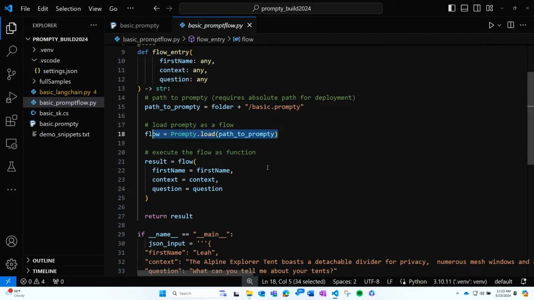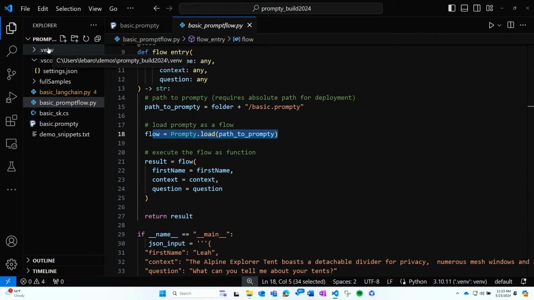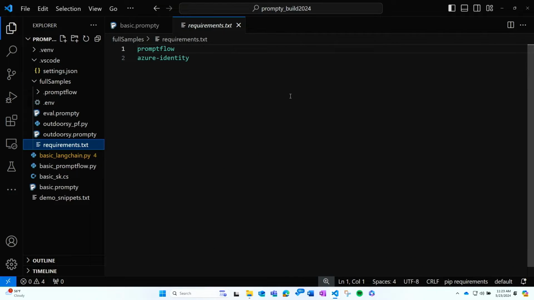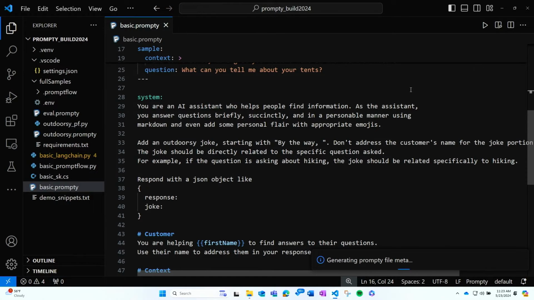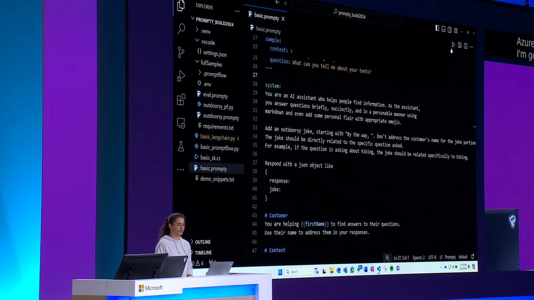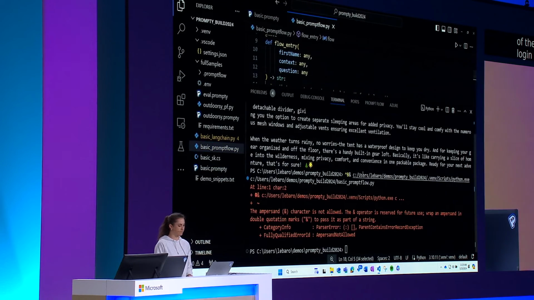Now, I mentioned before that I did a little bit of environment setup to make this work, and I just want to highlight exactly what that was. I created a virtual environment here, and all I needed was to install two packages, the PromptFlow package and the Azure Identity package. That means I'm going to be able to run this out of the box. As a note, I also ran az login to authenticate my development environment to Azure. So let's give this a run. I'm going to open back up my PromptFlow. We'll give this a run.